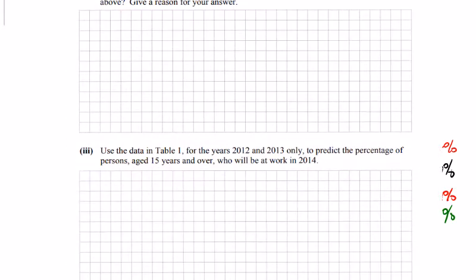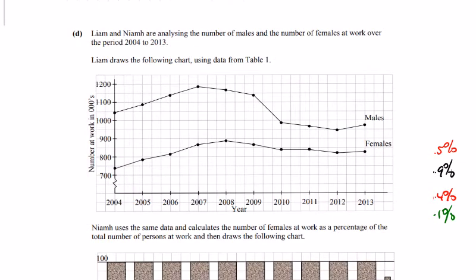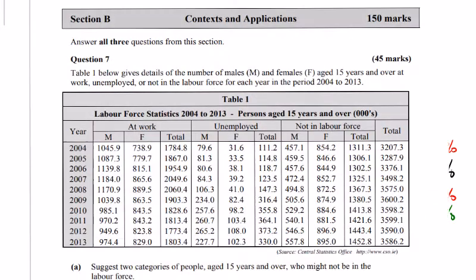And then there is another part to this question. Use the data in table 1 for the years 12 and 13 only to predict the percentage of people aged 15 years and over who will be at work in 2014. So let's go back and look at 12 and 13 to predict the persons aged 15 and over who will be at work in 14. So 12 and 13. Table 1. In case we forgot where table 1 was, here it is at the beginning. So we need to look at 12 and 13 and just predict something for 14.